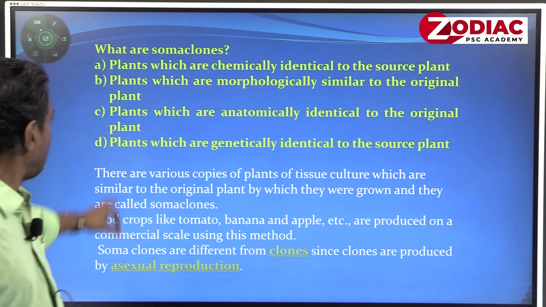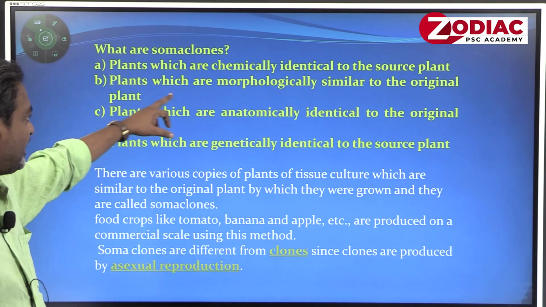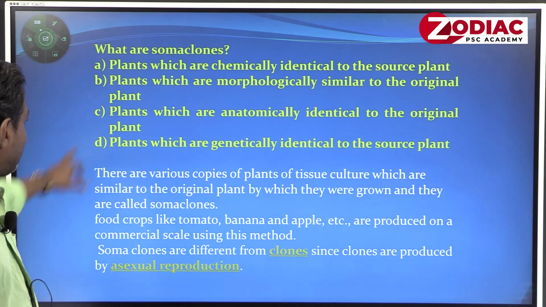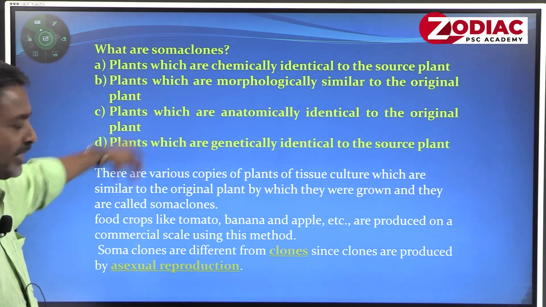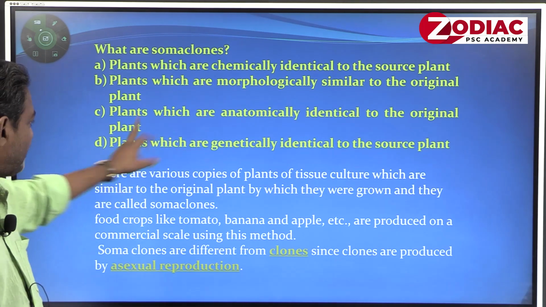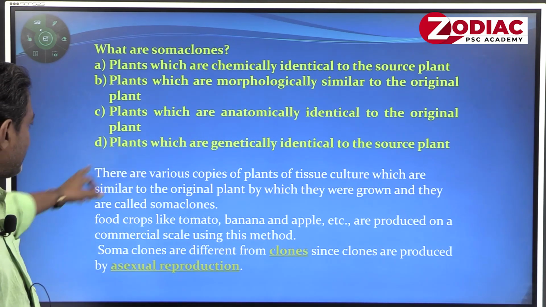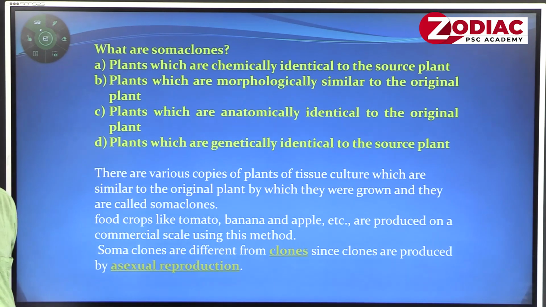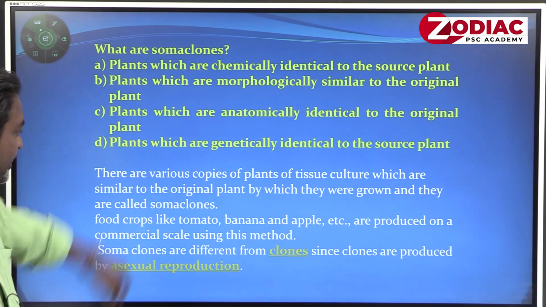Here the options are: plants which are chemically identical to the source plant, plants which are morphologically similar to the original plant, plants which are anatomically identical to the original plants, plants which are genetically identical to the source plants. And I have given the explanation because it is a tougher area.